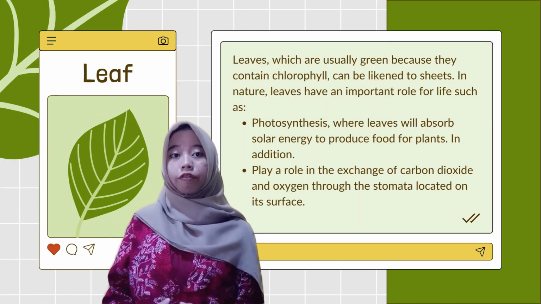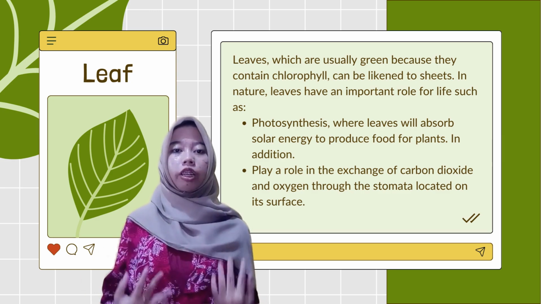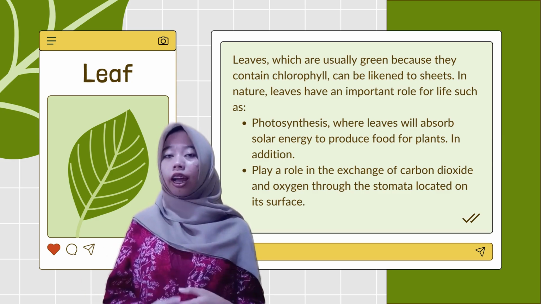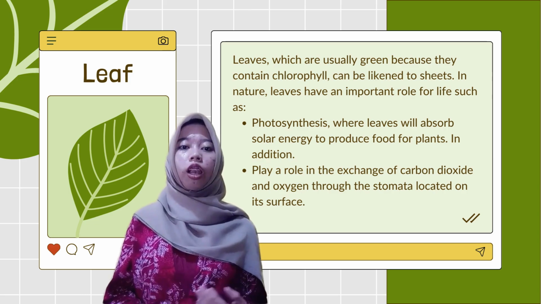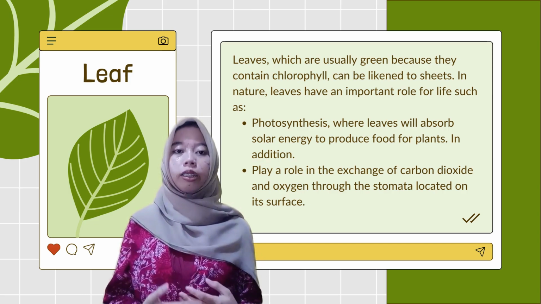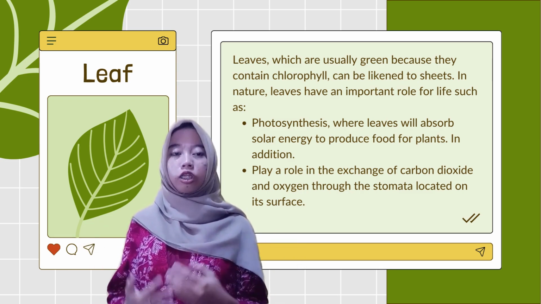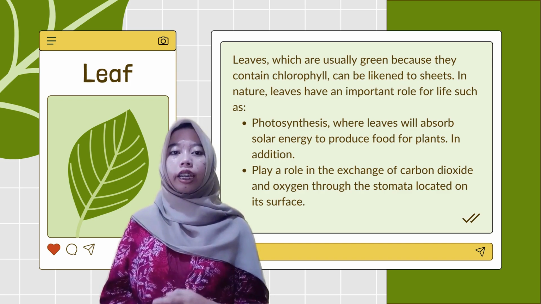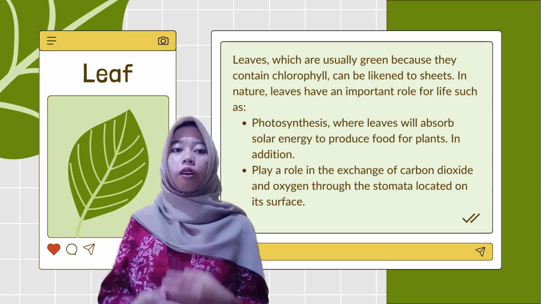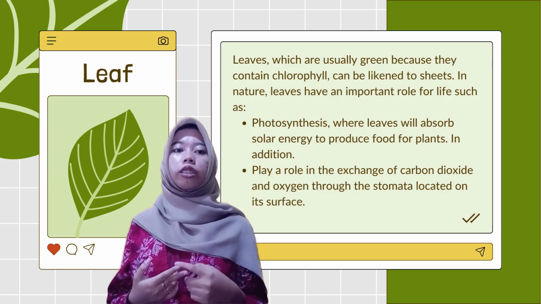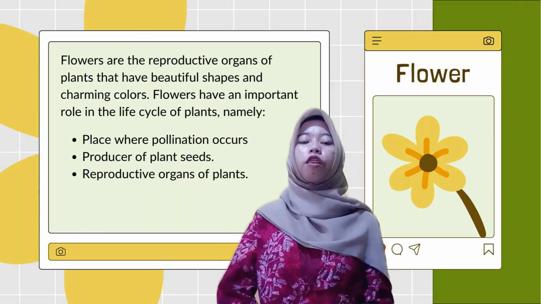Next are leaves, which are usually green because they contain chlorophyll, which plays an important role in life. Leaves function as a photosynthesis tool, which absorbs solar energy to produce food for plants. Leaves also play a role in the exchange of carbon dioxide and oxygen through stomata on their surface, which help plants breathe.